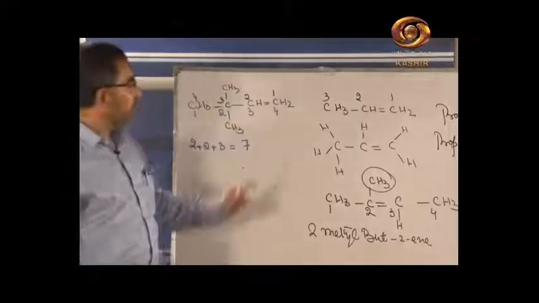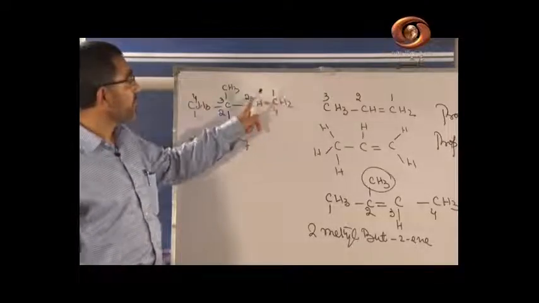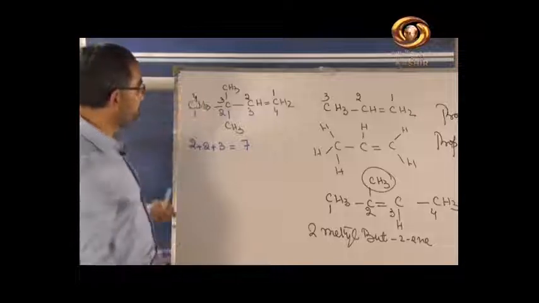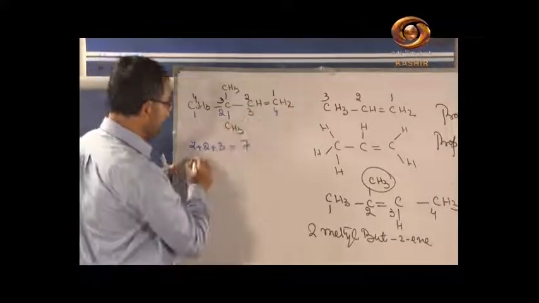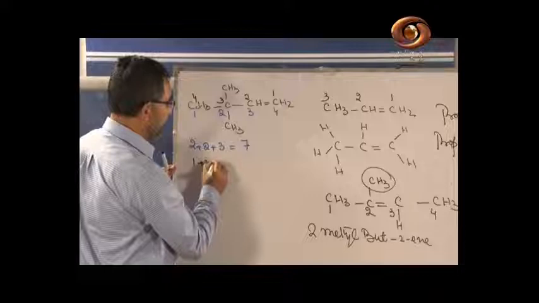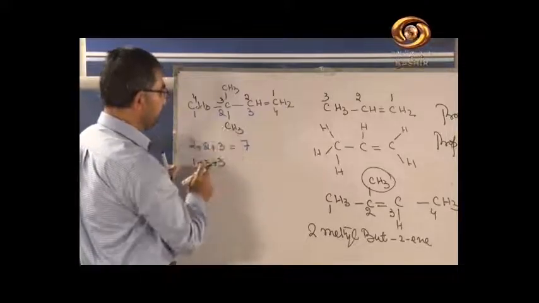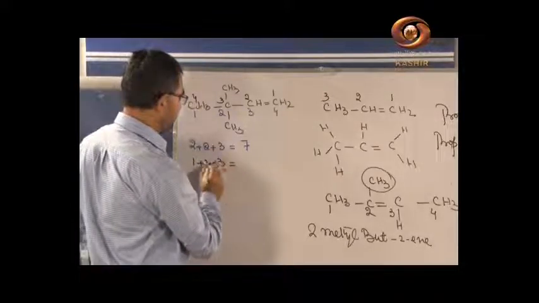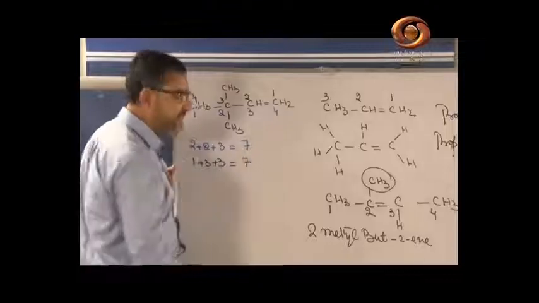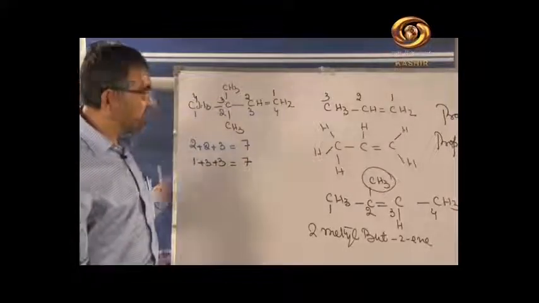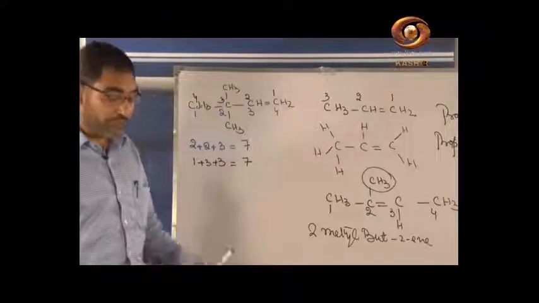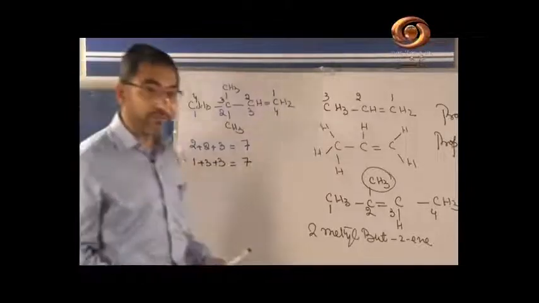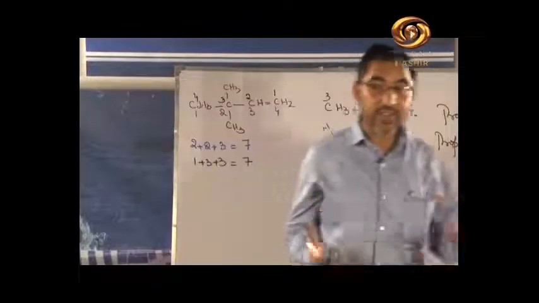If we do the numbering from this side, 1, 2, 3 and 4, what is the sum of the positions? It is 1 plus 3 plus 3. 3 plus 3 plus 1 is equal to 7. It's again 7. So now the confusion is from where we will start the numbering. If you encounter such a problem, where will you start the numbering?